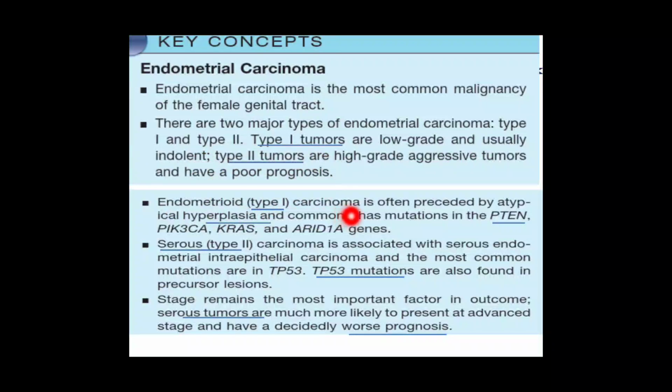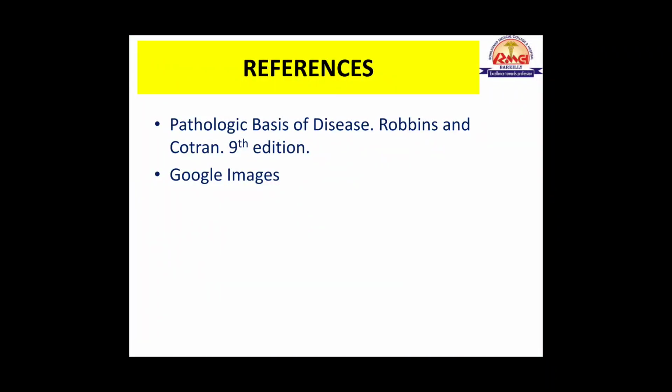Endometrioid carcinoma type 1 is preceded by atypical endometrial hyperplasia, and common mutations seen in type 1 are PTEN, PIK3CA, KRAS and ARID1A genes. Type 2 carcinoma, most commonly serous, is associated with serous endometrial intraepithelial carcinoma. This is the precursor lesion, and the most common mutation is TP53 mutation. The most important factor in the prognosis and outcome of the disease is stage. Serous tumors are more likely to present at an advanced stage and they have a worse prognosis as compared to type 1 endometrial carcinoma. So these are the differences.